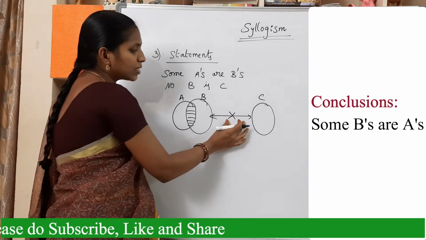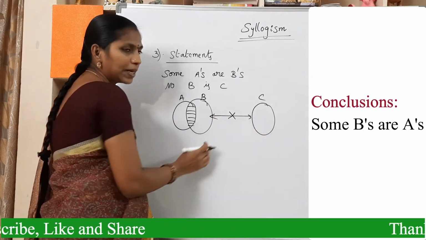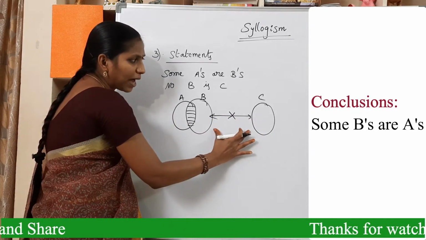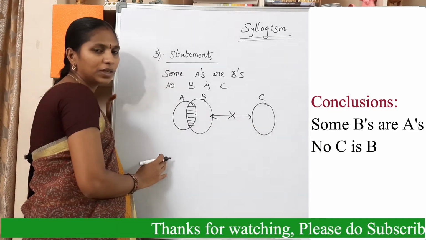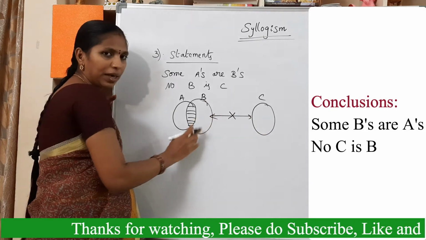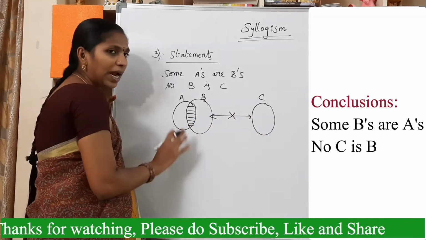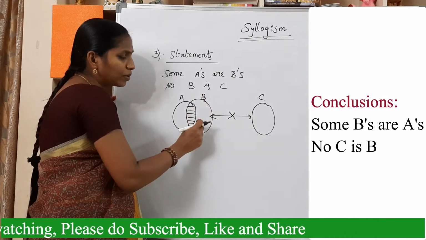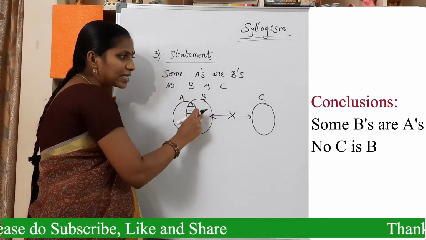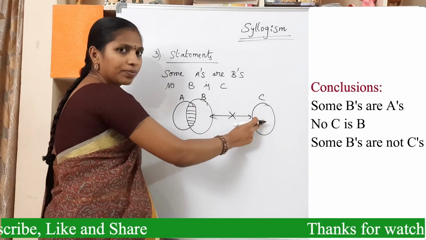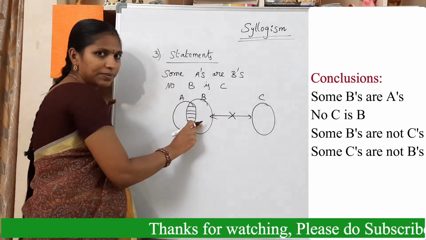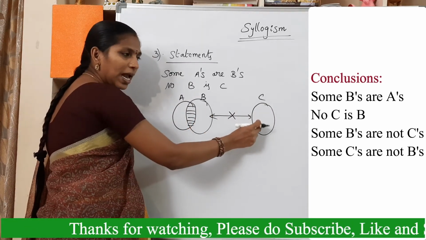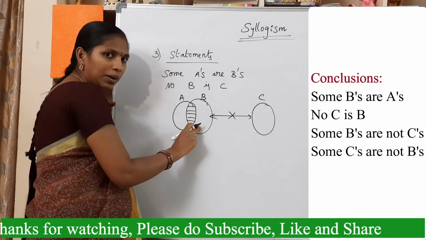And here this is a no relation in between B and C. From this part we can conclude that no C is B. Reverse, no C is B. And we can conclude some B's are not C's. And other one is some C's are not B's. Some B's are not C's and some C's are not B's.